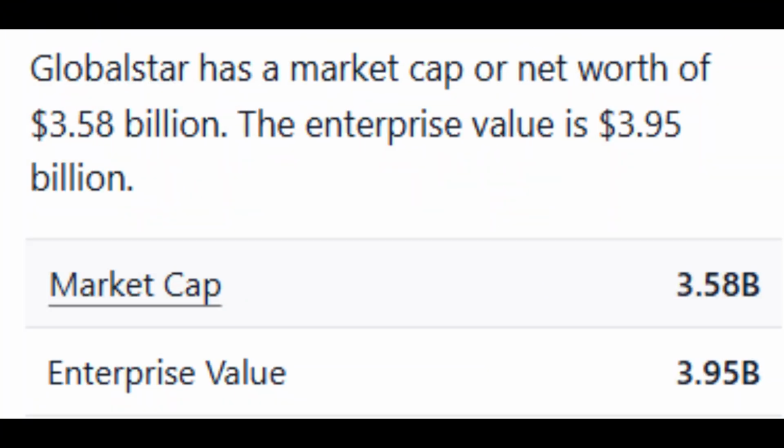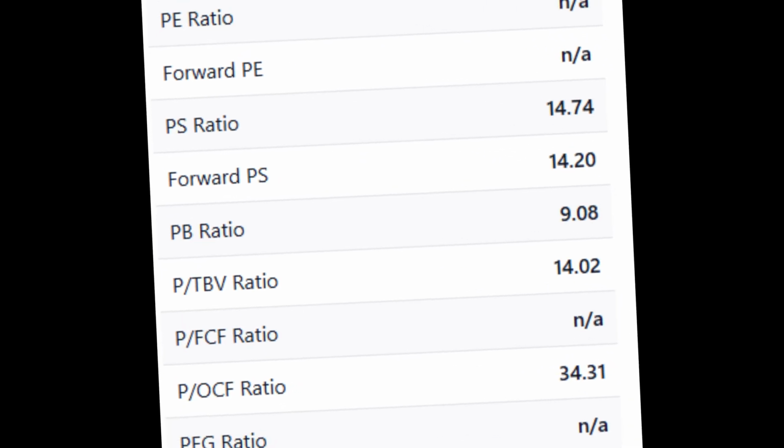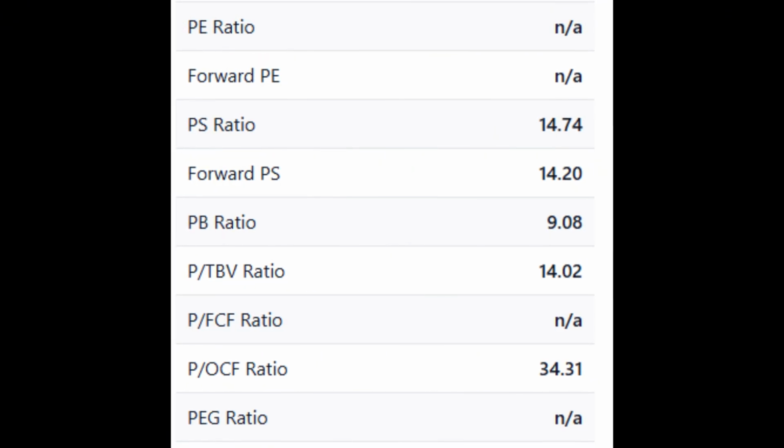Market capitalization, the total market value of a company's outstanding shares. It gives an overall idea of the company's size. Price to earnings, PE ratio, market price per share divided by earnings per share. It helps determine if a stock is overvalued or undervalued compared to its earnings.